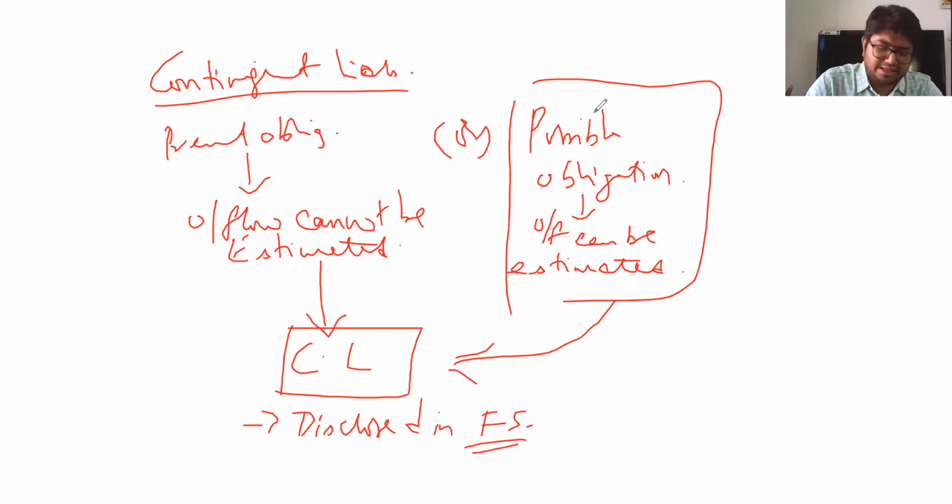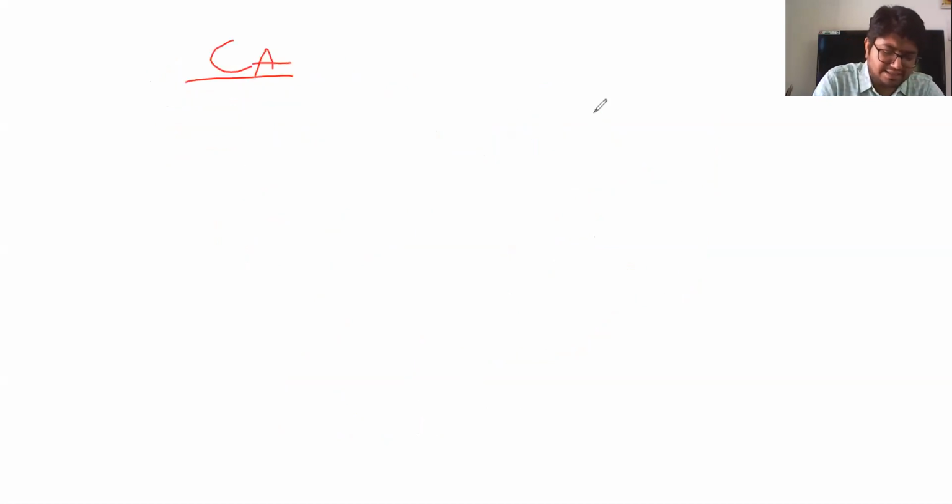When it comes to a contingent asset, any such asset from which in future I might receive something, or I'm not sure whether I would win something or not, but I'm sure that if at all I win something, I get a specific amount, in such a case I call it a contingent asset. Any contingent asset is not even disclosed in the balance sheet under AS.